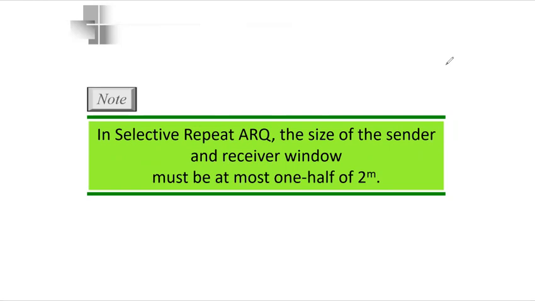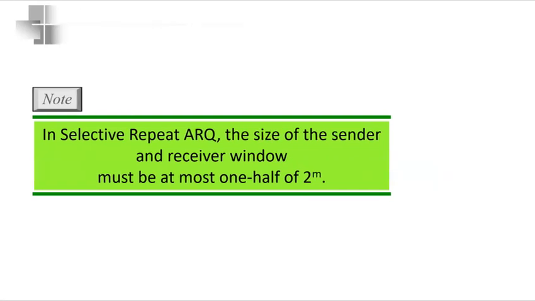Now, the first difference between these protocols is over here. In the case of Go-Back-N ARQ, the size of the window is 2 power m minus 1, but here it has to be at most half of 2 power m. So let's see the windows.